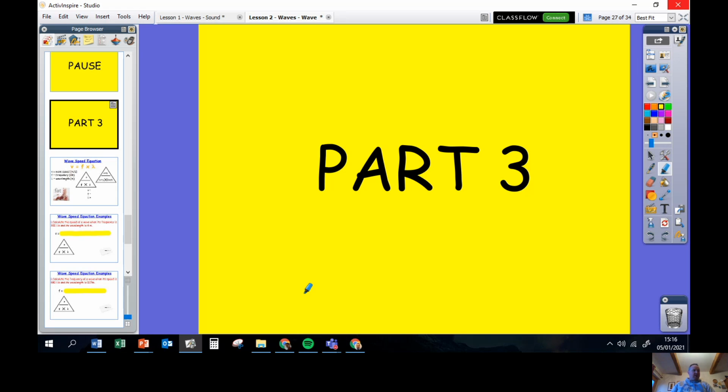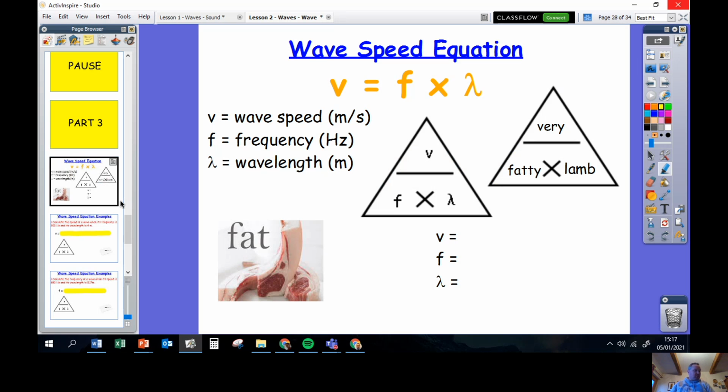Okay, so now we've had a look at how to do our frequency and time period sums. The final sum is the one which lets us work out the speed of a wave, how fast a wave is traveling. So to work out the speed of a wave, we need to multiply its frequency by its wavelength. We've already had a look in part 1 at how you can measure the wavelength of a wave, and we've just had a look in part 2 at how you can work out the frequency of a wave. So the final thing we're going to do is use both those numbers to work out the speed of a wave.